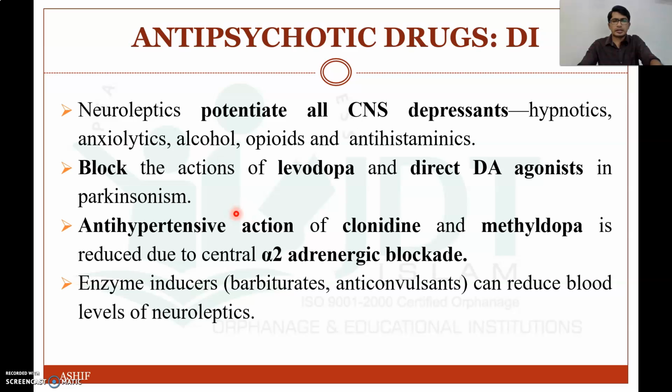Now the antihypertensive action of clonidine and methyldopa will be reduced due to alpha-2 adrenergic blocking action, and enzyme inducers like barbiturates and anticonvulsants can reduce the blood level of neuroleptics by increasing the metabolism of antipsychotic drugs like chlorpromazine.